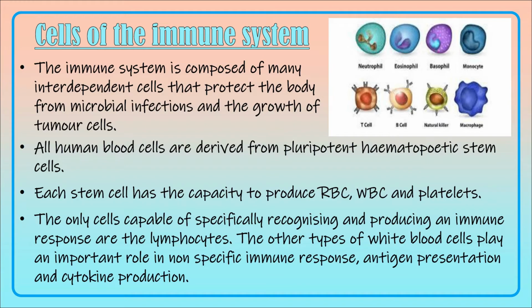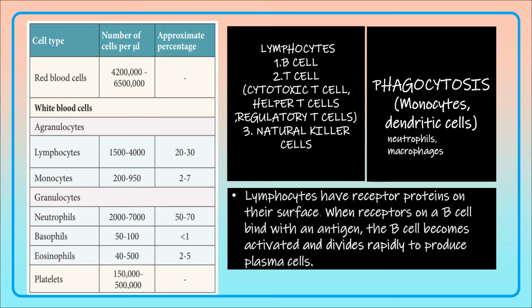Out of these, the only cells that are capable of producing a specific immune response are the lymphocytes. The other types of blood cells are used for producing non-specific immune response, antigen presentation and cytokine production. What is a cytokine? It is nothing but the proteins which are produced by the lymphocytes in response to an antigen in the body.